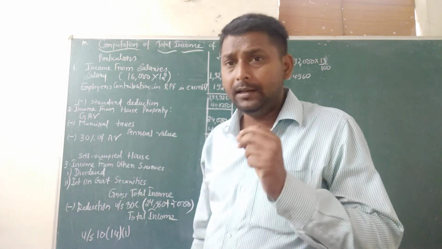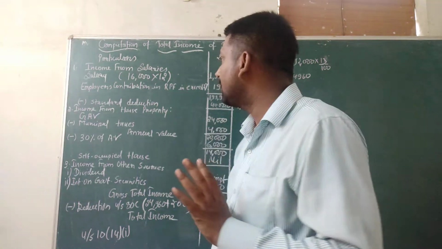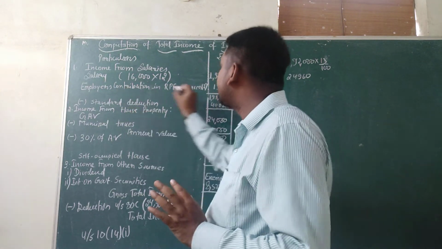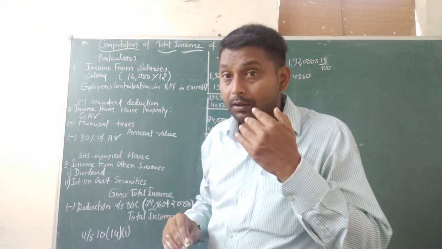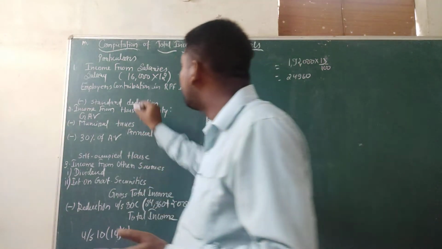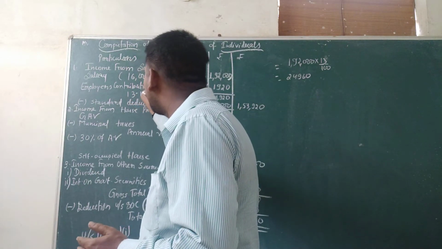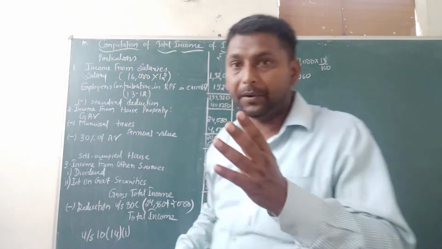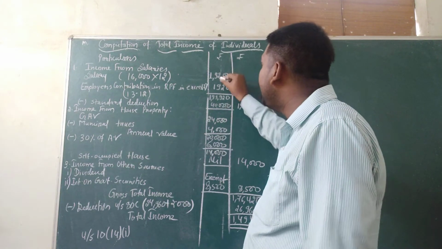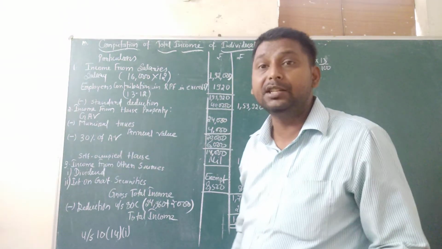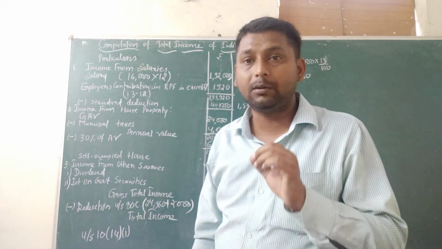In this question only salary is given. The excess here is 13%, so 13 minus 12 equals 1%. 1% of 1,92,000 is 1,920.